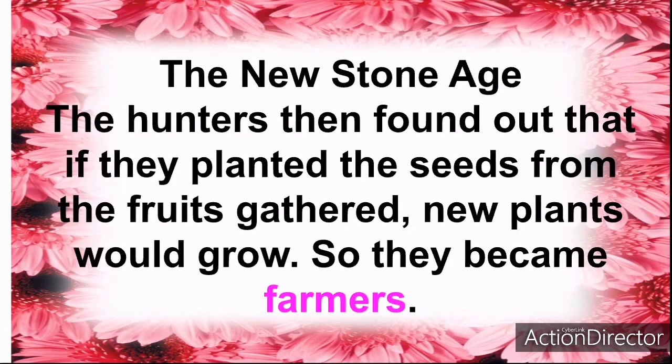Whenever they finish eating the fruits, they plant the seeds, and after some time it grows and they have new fruits, new plants. So they became farmers. The New Stone Age, the early men or early human became farmers.